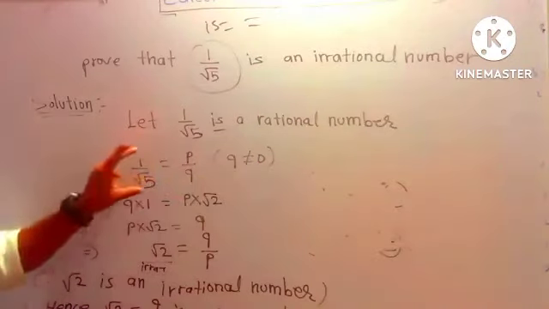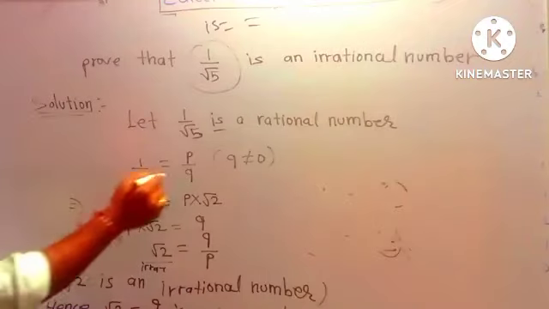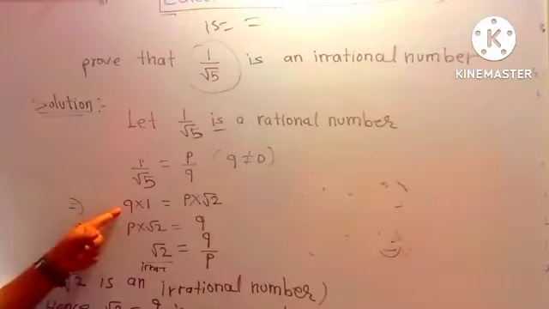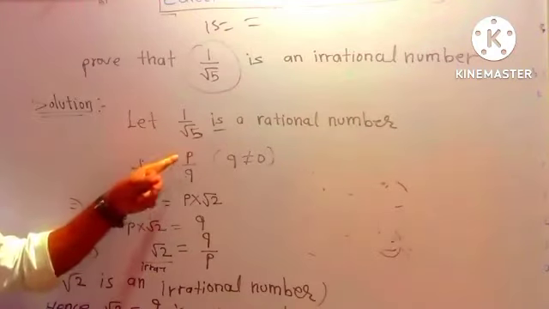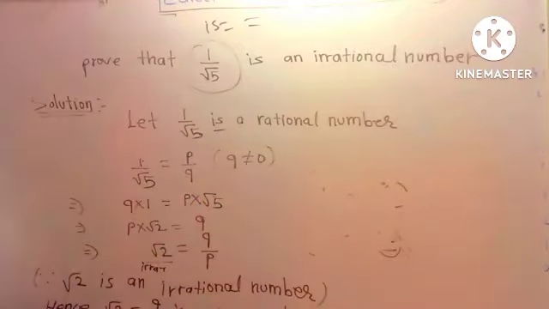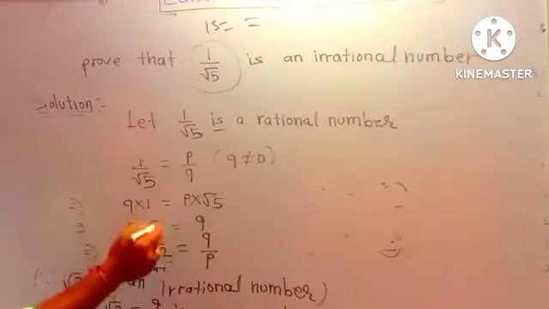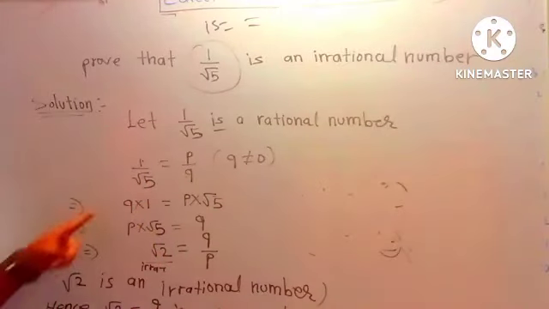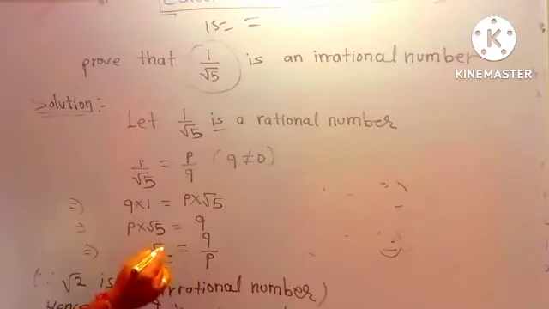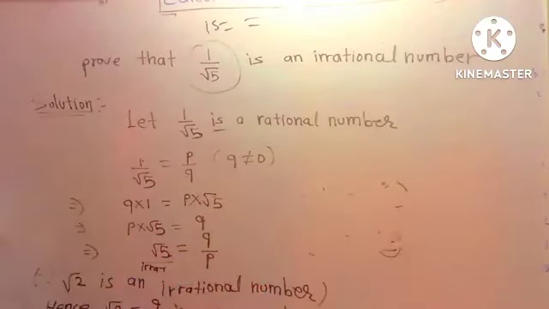This much is clear. Now what we have to do is cross multiply. Q will be multiplied by 1, so Q multiplied by 1 equals, and P will be multiplied by root 5. Next step, now just change the side. We brought P into root 5 on the left hand side. Now Q ones are Q. Now root 5 will be on the left hand side and P will be transposed to the right hand side.